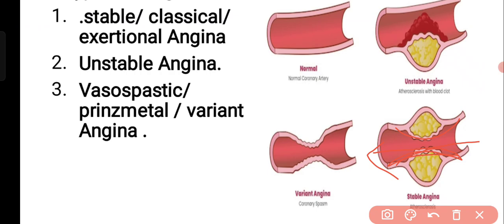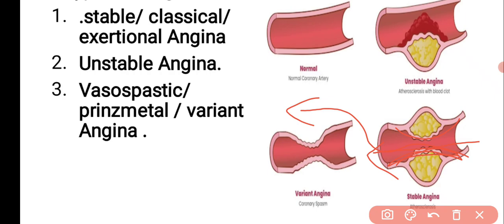But when the cardiac work is increased due to physical exercise, emotional stress, sexual excitement, and all those situations, the blood flow is not enough through this narrowed blood vessel. Thereby the person may get pain. Ischemia may occur, and this causes the pain in the chest. Okay, so this is called stable angina.